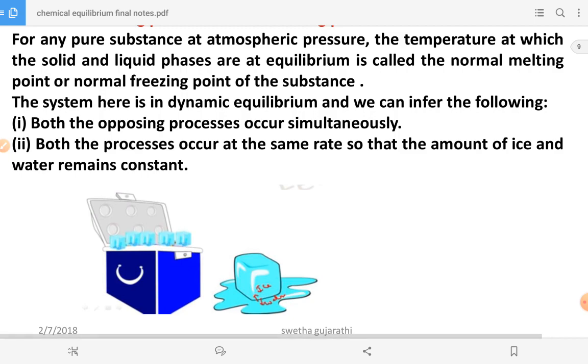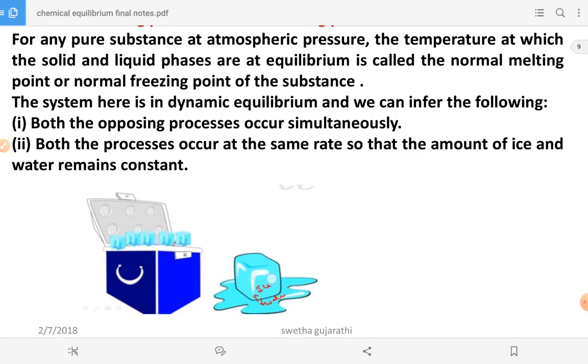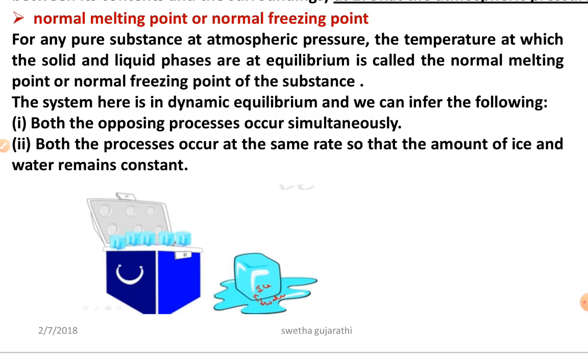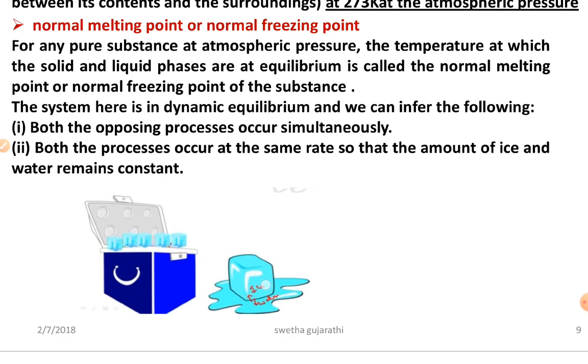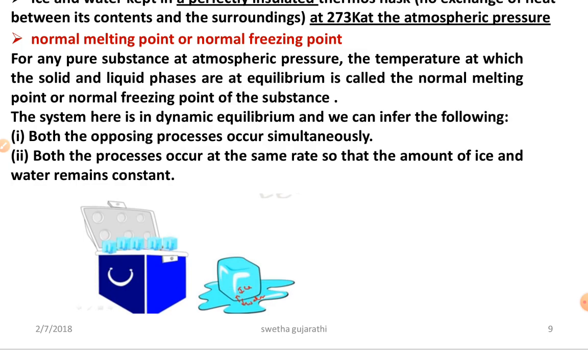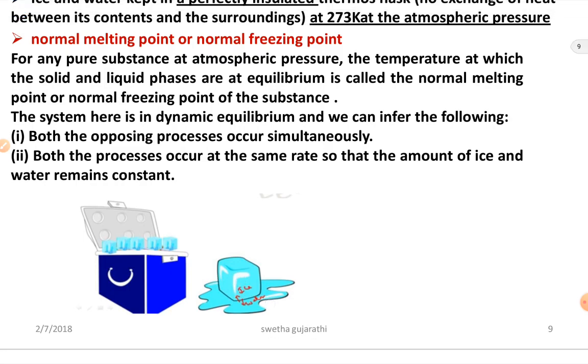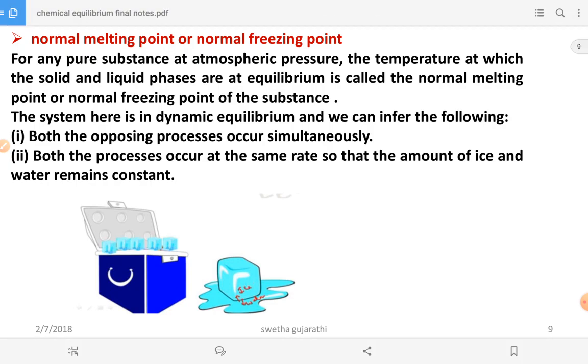Here, ice melts into liquid, and when both are in equilibrium, that is called the melting point. Both opposing processes occur simultaneously: ice is converted into water, and water is converted into ice.